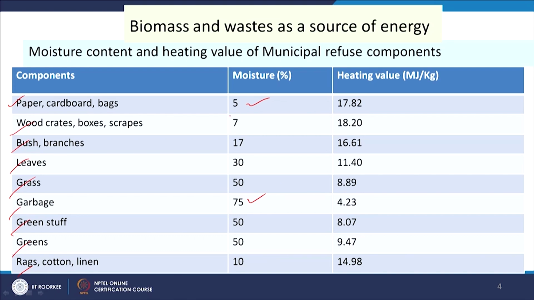As we have discussed, low moisture content will be processed through the thermal route and high moisture content through the biological route, which we will discuss now. In all the cases we get some heating value. So, it is very clear that we can recover the heat available in the waste and biomass for energy production. Now, we will see the different routes which can be used for the production of energy from biomass and waste.